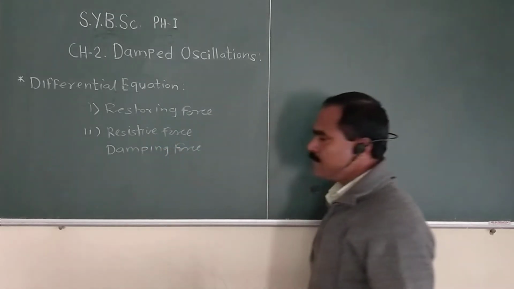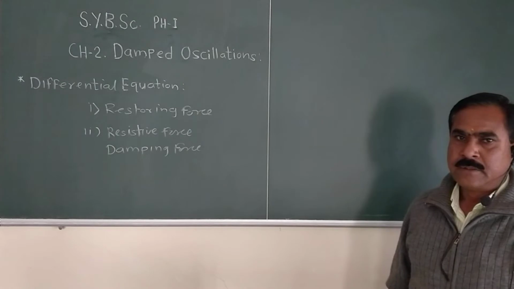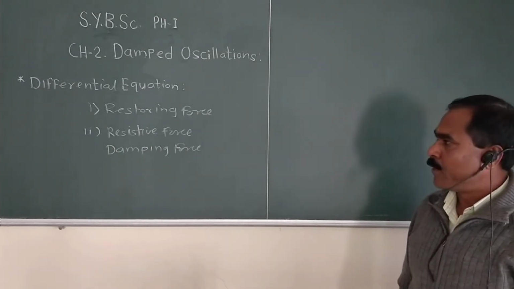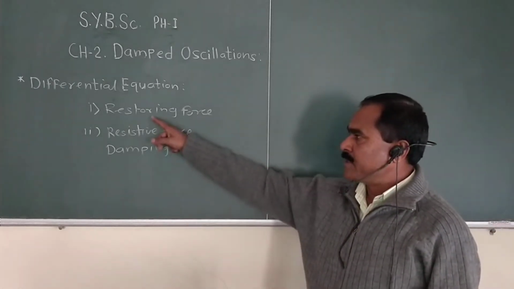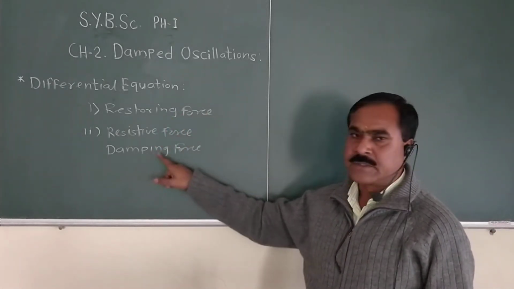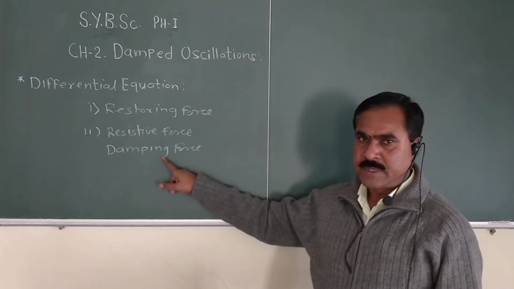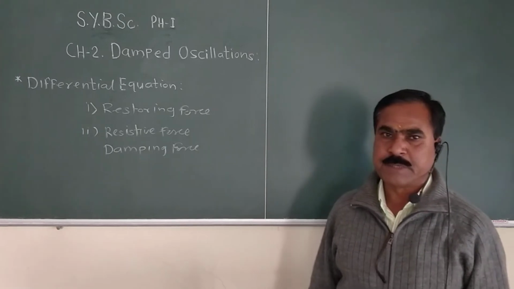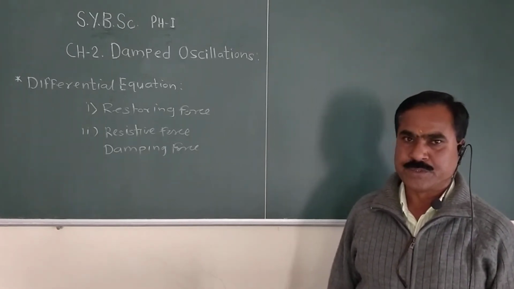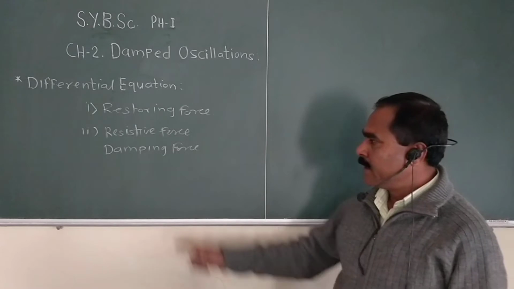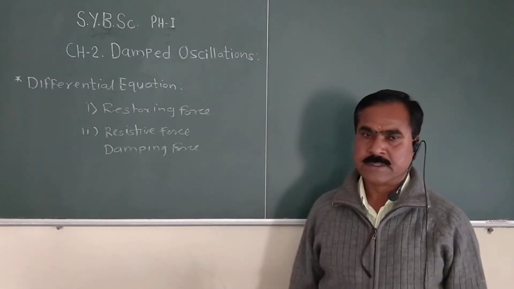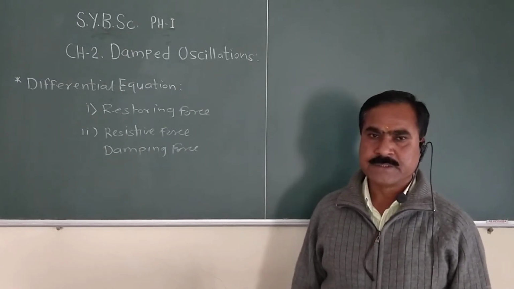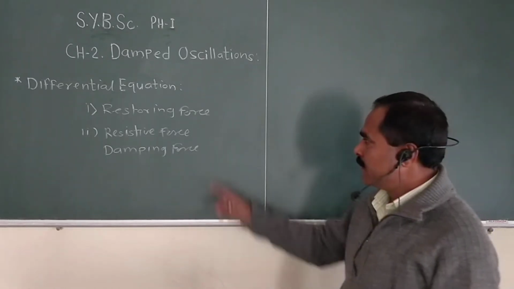So any body performing damped oscillation is always acted upon by two types of forces. First is the restoring force, and the second one is called the damping force. Now in this case, the restoring force is directly proportional to the displacement of the body from its equilibrium position, and the damping force is directly proportional to the velocity of the body.